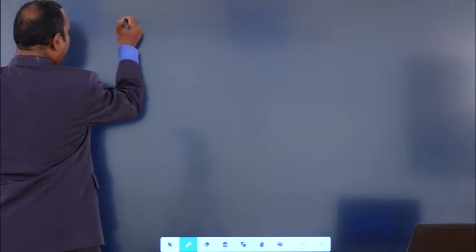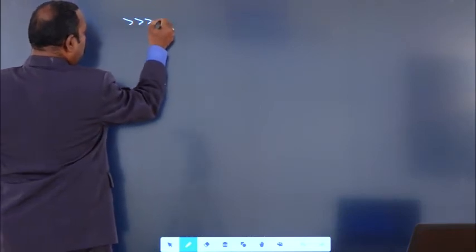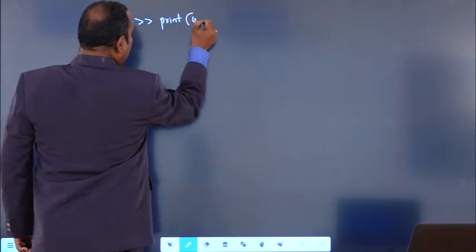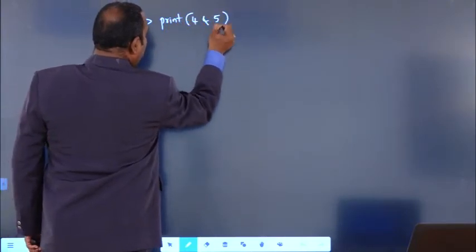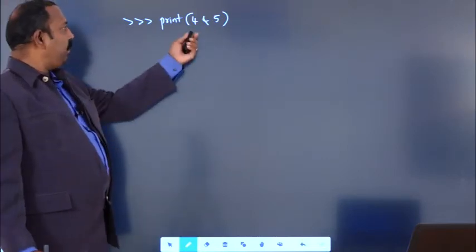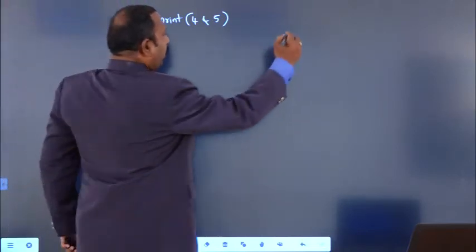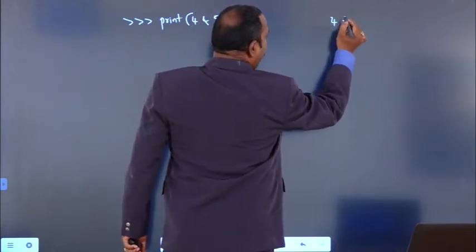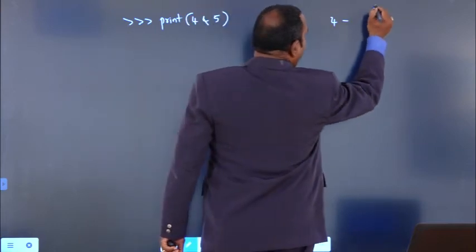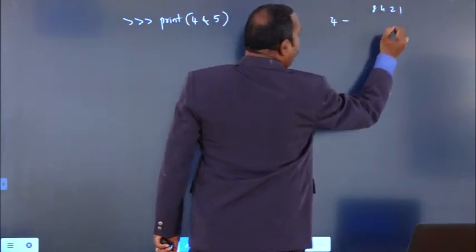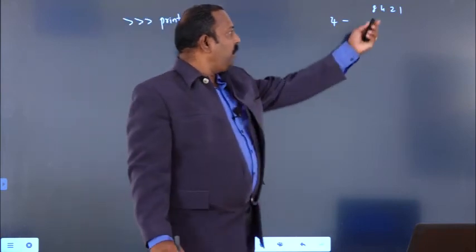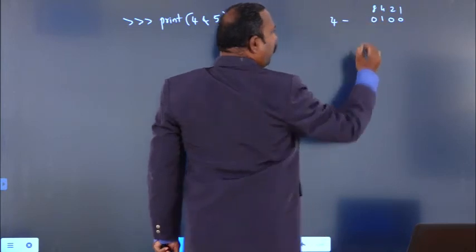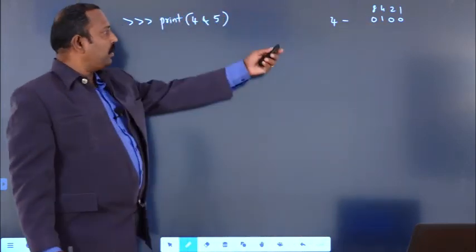Suppose I have written print 4 and 5. Here 4 will be represented in terms of bits. So what is the bit value? 8421 representation. 4 means in the 4 position we will put 1, remaining all are zeros. This is the binary representation of 4.